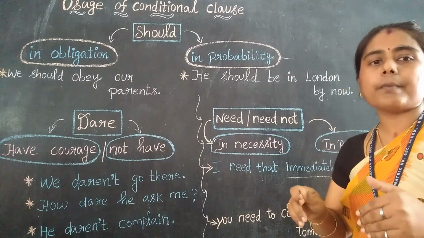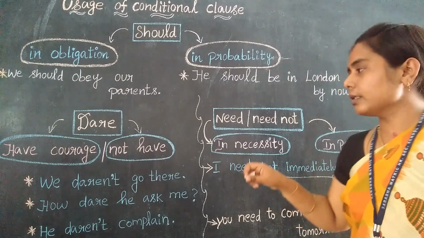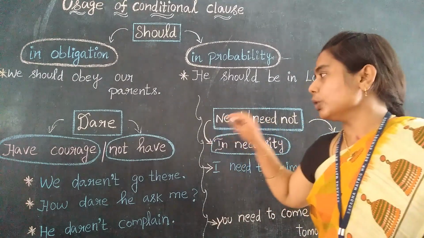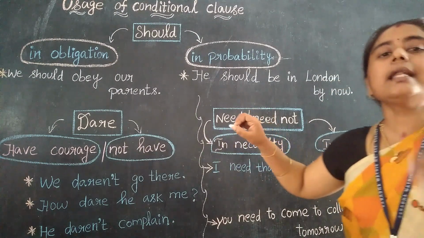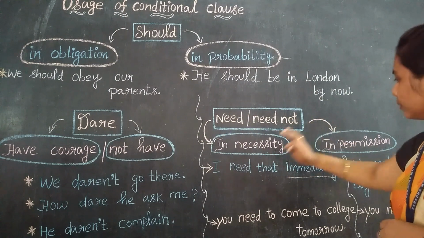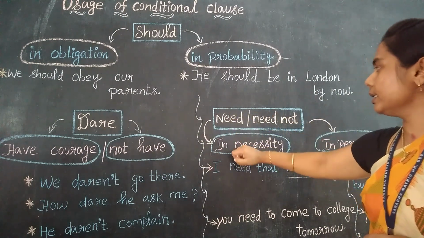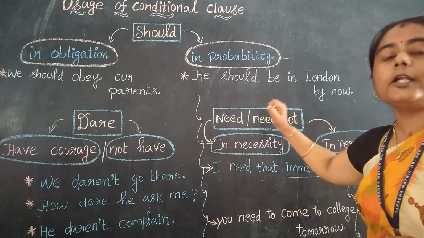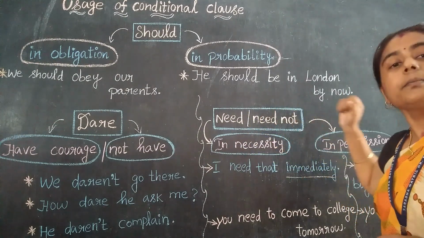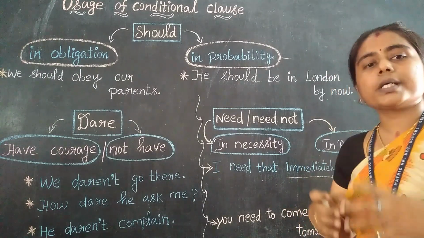You have to come, you need to come, you need not come, you don't want to come. Yes, so these are all the same thing, right? So need, we will use in what? In necessity, right? And need not, both we will use in necessity and permission. So need in necessity, need in permission, need not in necessity, need not in permission. So permission will always express what? Kindness, that is a request manner, right?